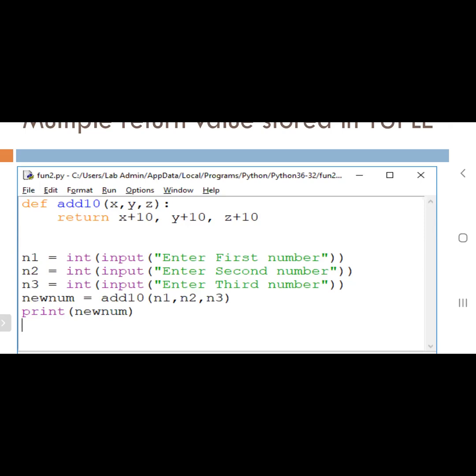We need not look deep into it. As you said, it is a function name. Add10 is merely a function name. We need not think about what the function will do, whatever it may do. That is not our matter. Add10 is a function name. n1, n2, n3 are called as what?